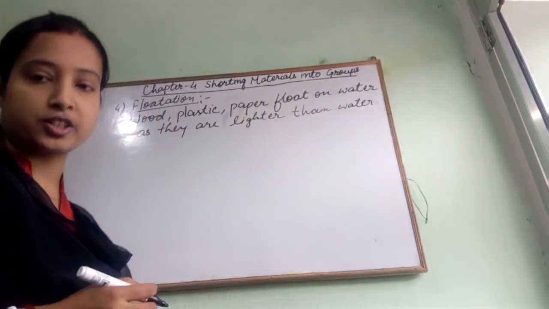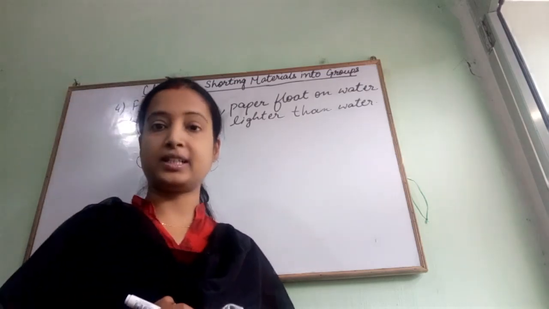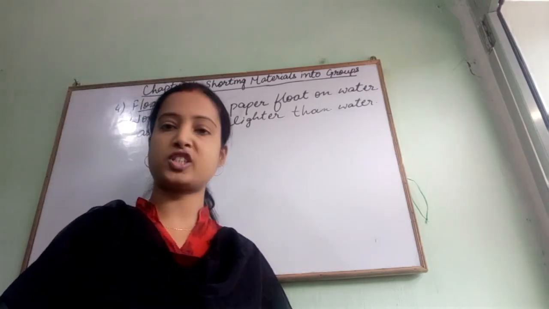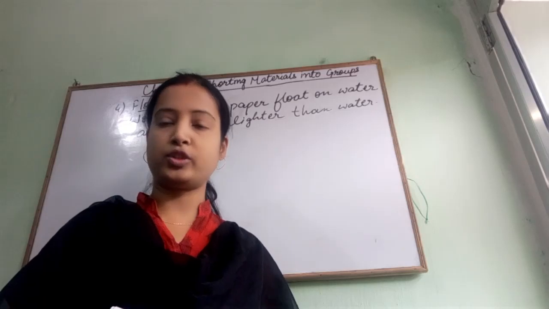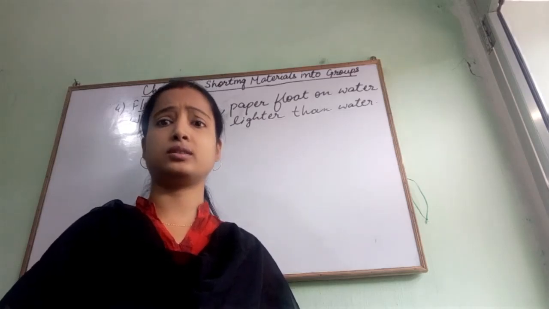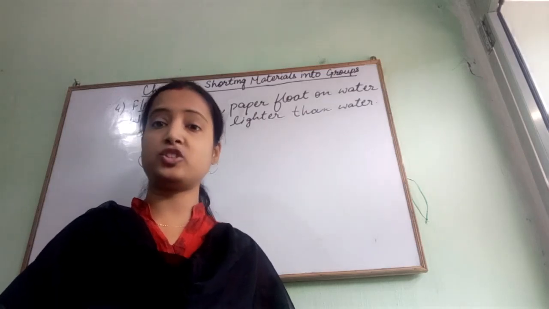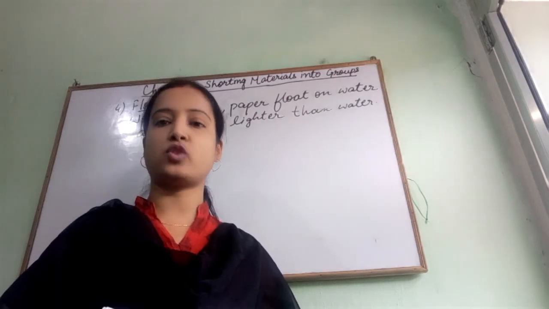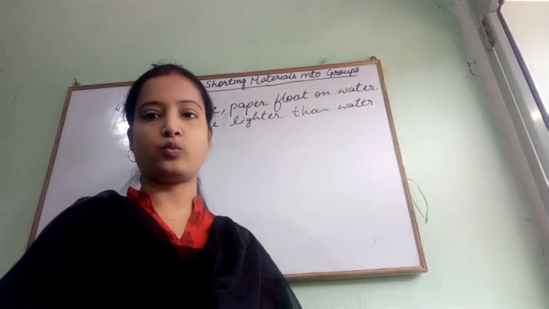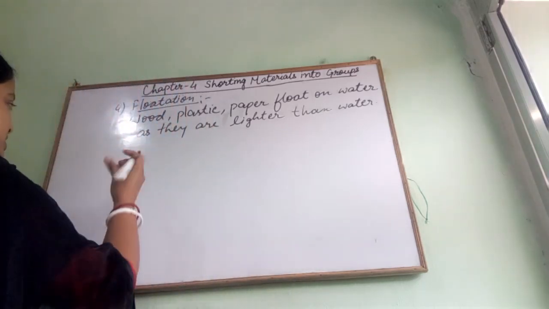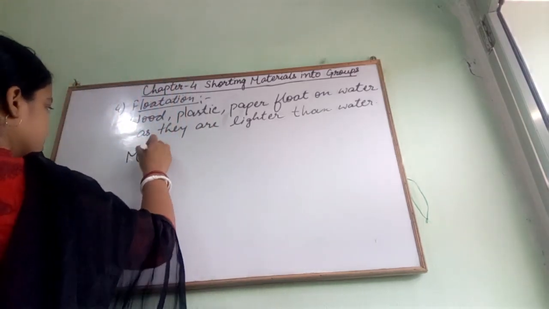But objects made up of iron, aluminium, or any other metal, or liquids like mercury, benzene, are heavier than water, so they always sink in water.